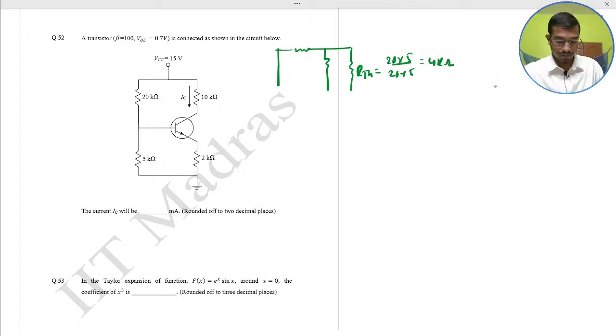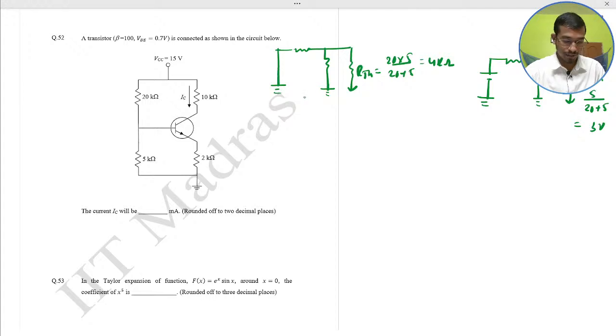And next one, the Thevenin voltage. This is the 5 kilo ohm and this is the Thevenin voltage. That would become 15 volt given into 5 by 20 plus 5. This would become 3 volt. This should be the ground. This is the Thevenin resistance.